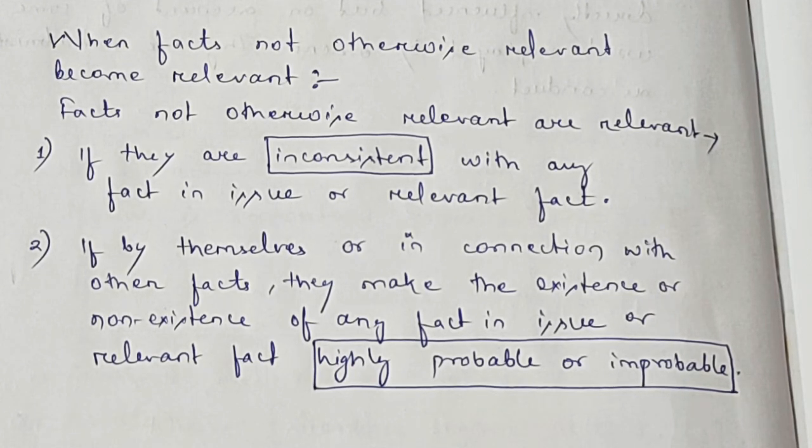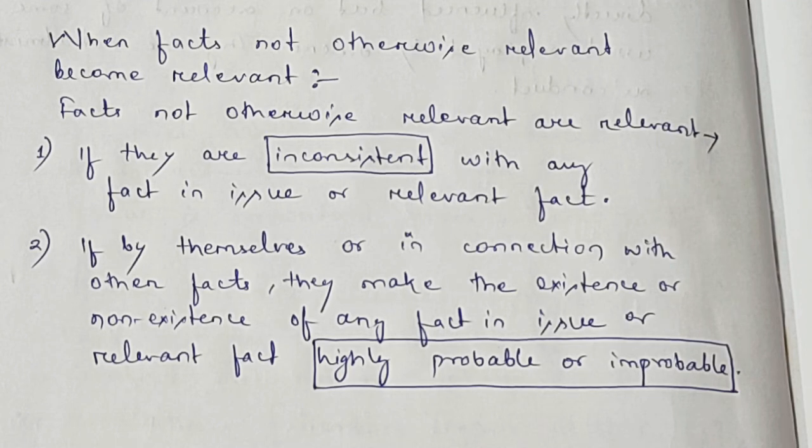Also, if the facts by themselves or in connection with other facts make the existence or non-existence of any fact in issue or relevant fact highly probable or improbable.